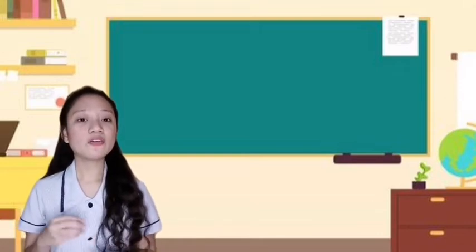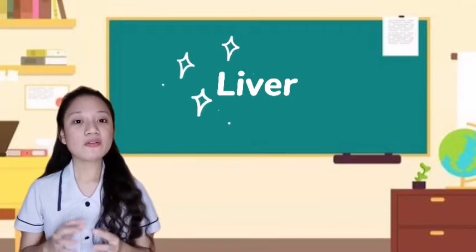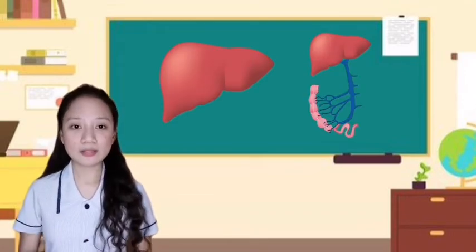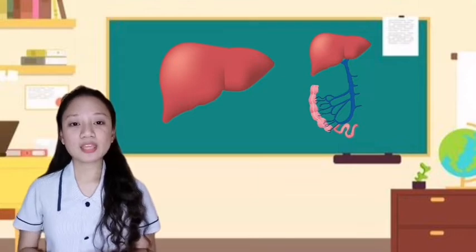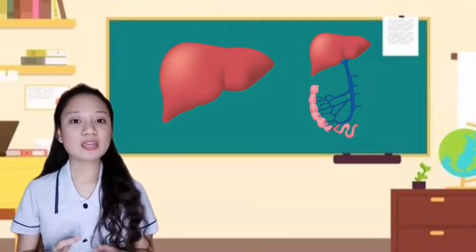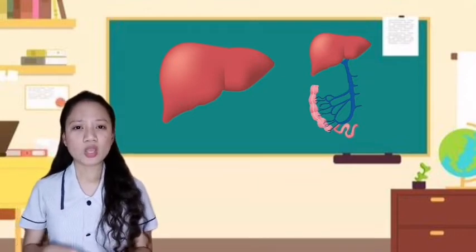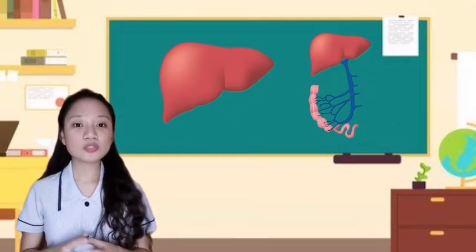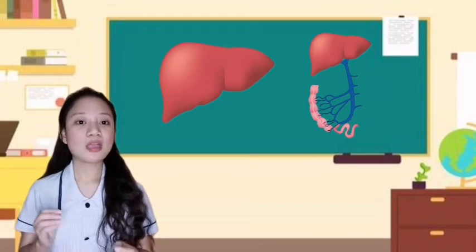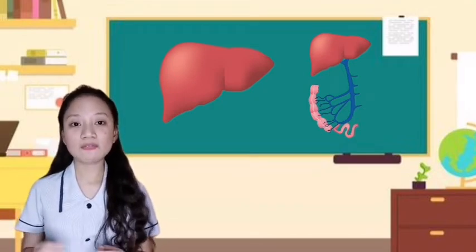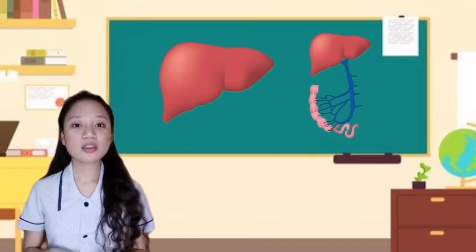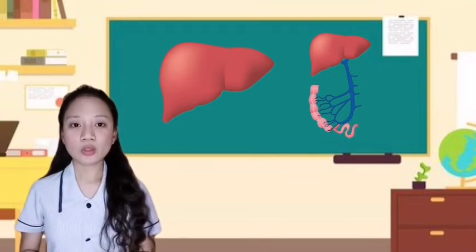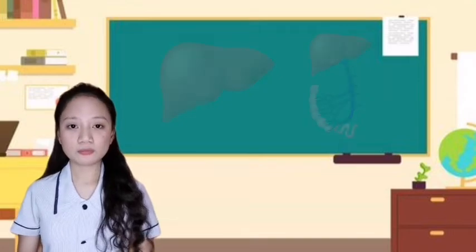Okay, then we have the liver. It is a very large meaty organ which is located in our right belly. It is protected by our rib cage and it has a right and left lobe. So what is the purpose of this? Our liver makes a digestive juice called bile that helps digest fats and some vitamins. Bile ducts carry bile from your liver to your gallbladder for storage, or the small intestine for use.